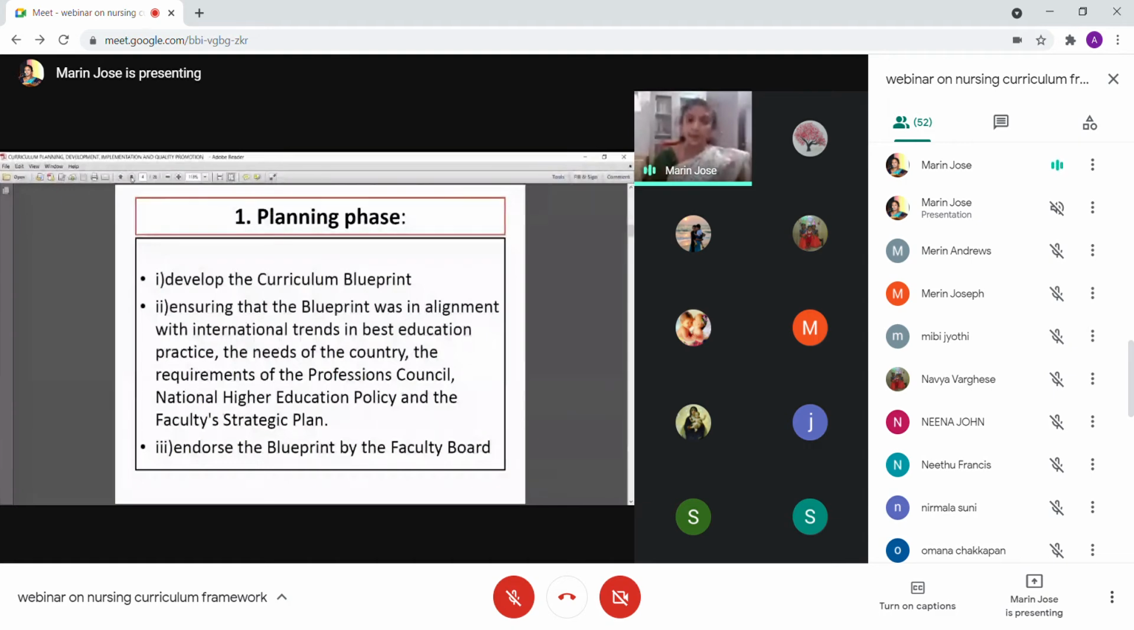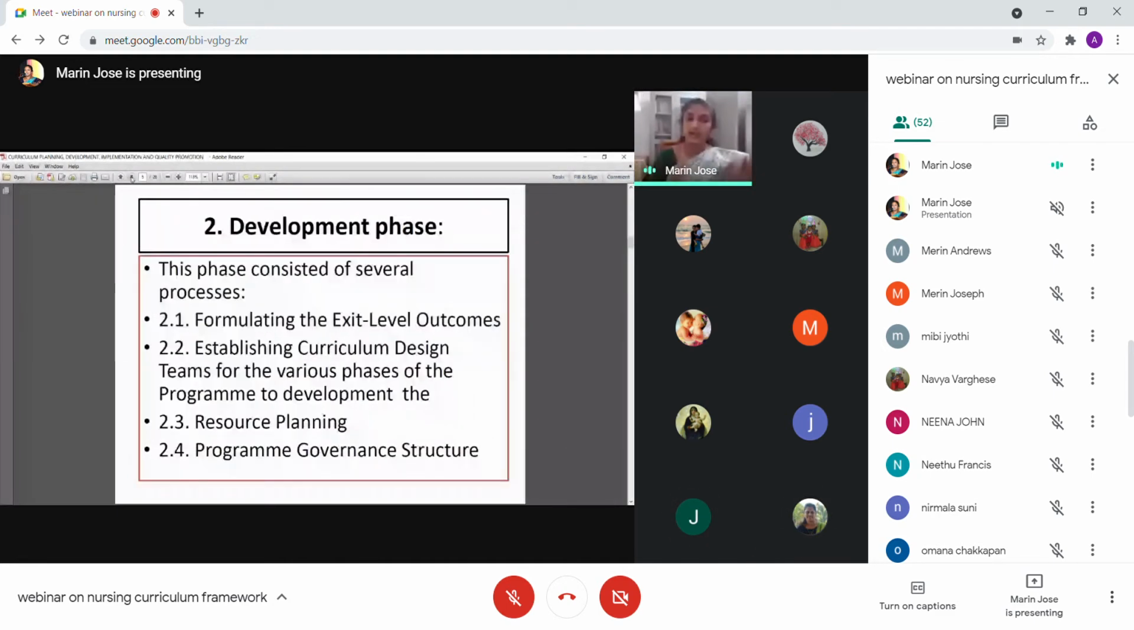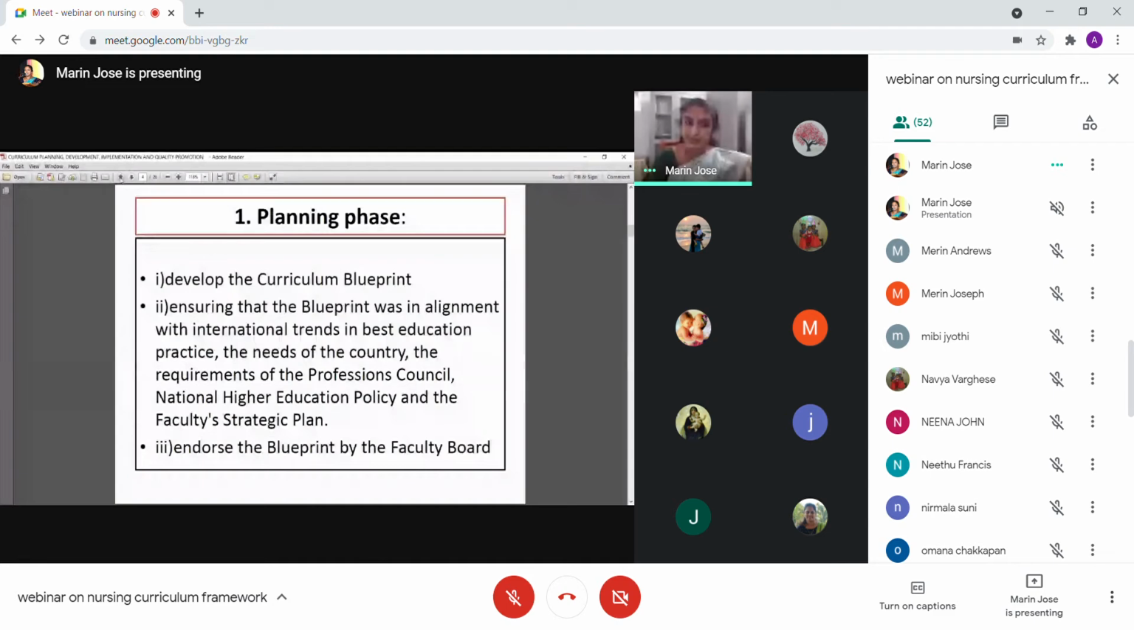So that part is almost over with regard to all of us, because in our university or in our institution we have a particular kind of syllabus. It's with us. Am I right? Am I audible? Yes, ma'am. So we have a syllabus with us. Roughly we can consider it as a curriculum blueprint. Now we will move to the development stage.